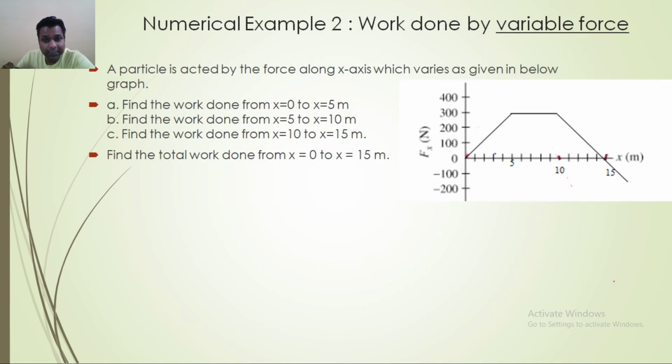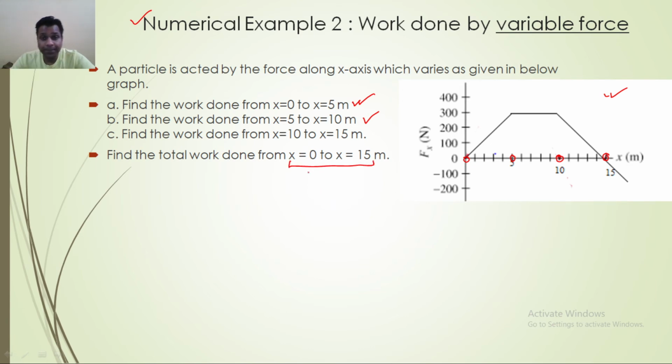Now the next numerical, let's discuss numerical number 2, work done by a variable force. Here we have a different scenario. Let me explain how. Here the curve is given to you. You have to find out the work done from x equal to 0 to 5, means from here to here. Then you have to find out the work from 5 to 10, and then the work done from 10 to 15. The last part of the question is that you have to find out the work done from x equal to 0 to 15 meter.